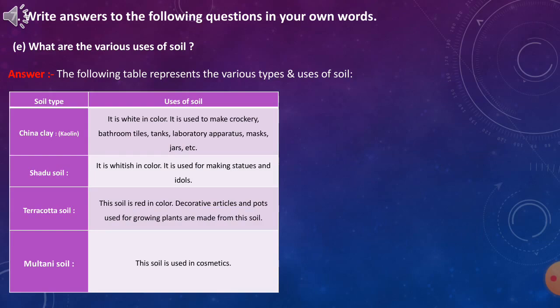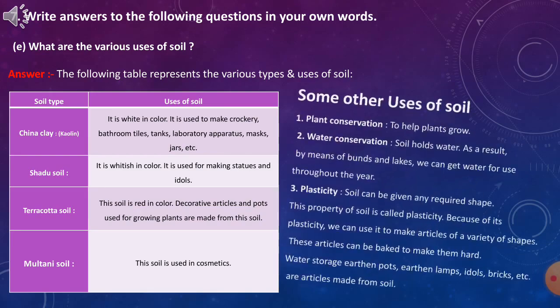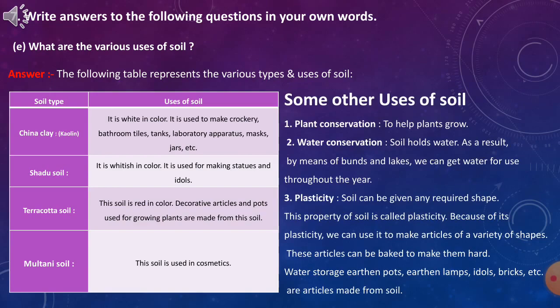Terracotta soil. This soil is red in color. Decorative articles and pots used for growing plants are made from this soil. Multani soil. This soil is used in cosmetics. Some other uses of soil: 1. Plant conservation, to help plants grow. 2. Water conservation. Soil holds water. As a result, by means of bunds and lakes, we can get water for use throughout the year.